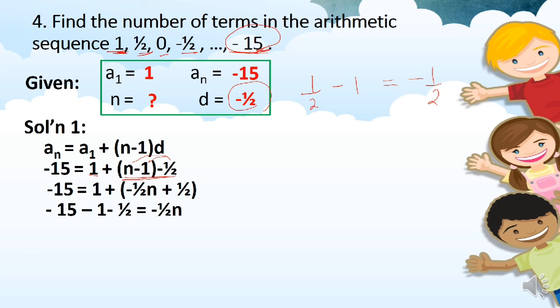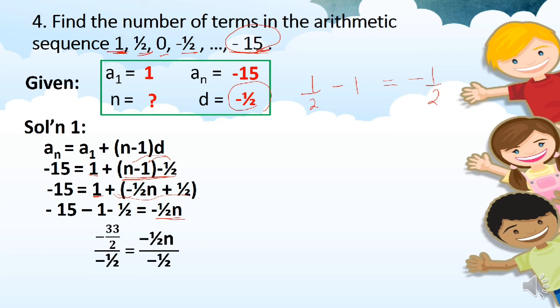Let's move to the other side. We transpose positive 1, which becomes negative 1. Distributing gives us negative 1/2 n, and negative 1/2 times negative 1 is still positive 1/2. So, positive 1/2, we transpose to the other side and it becomes negative 1/2. What's left on the right side is negative 1/2 n. And then, simplify: negative 15 minus 1 minus 1/2 is negative 33 over 2.